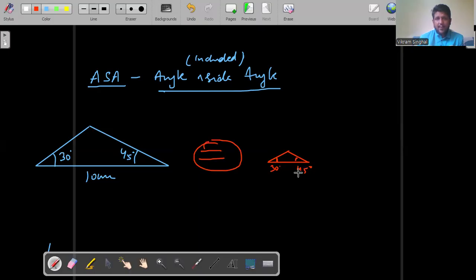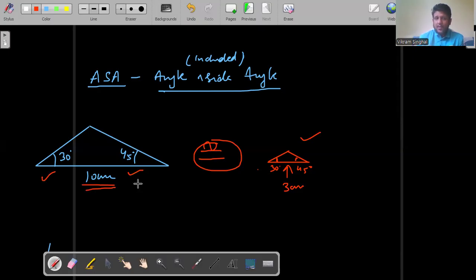Absolutely not. Why? Because the included side in between them is not equal. For instance, this is 3 centimeters. But yes, this triangle is possible. All of you agree? This triangle is possible because on the same base we can definitely draw two angles, which is 30 and 45 and 30 and 45. It doesn't matter what is the length of the base here.